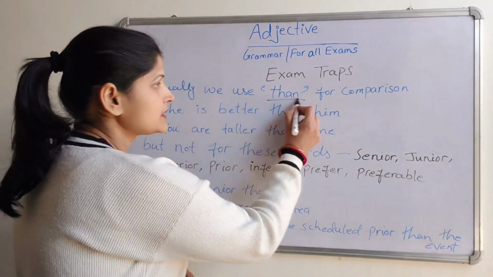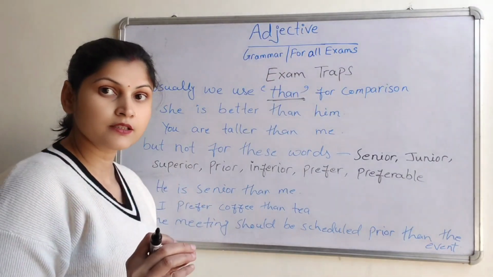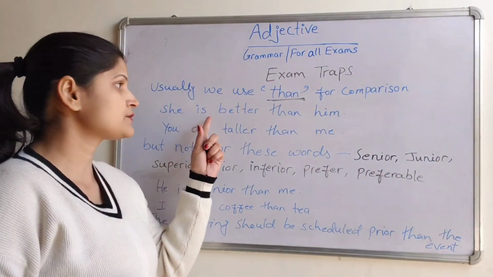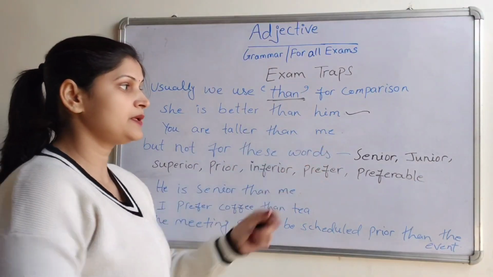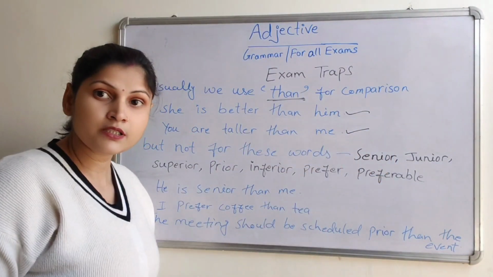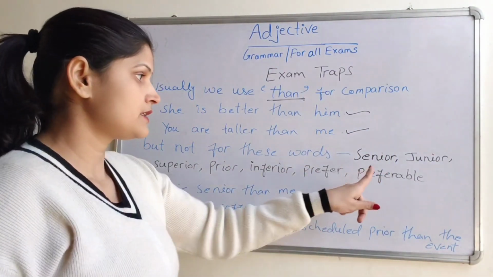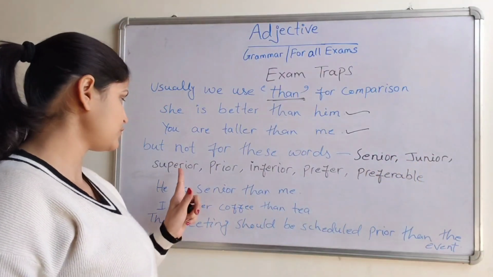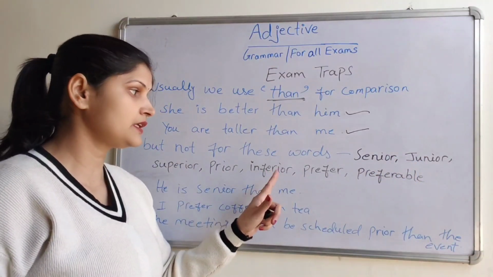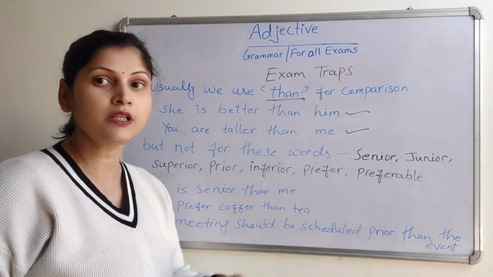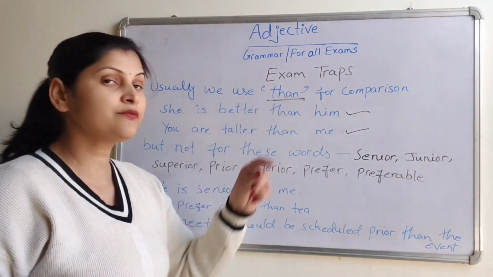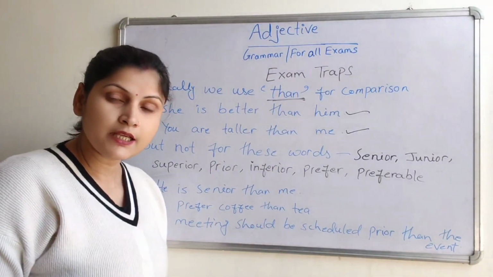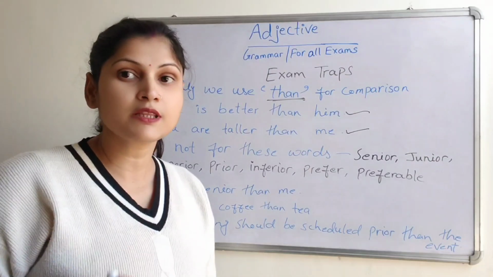Usually we use than for comparison. For example, she is better than him. Correct. You are taller than me. Correct. But some words like senior, junior, superior, prior, inferior, prefer, preferable, these words don't take the word than with them. They take preposition to with them.